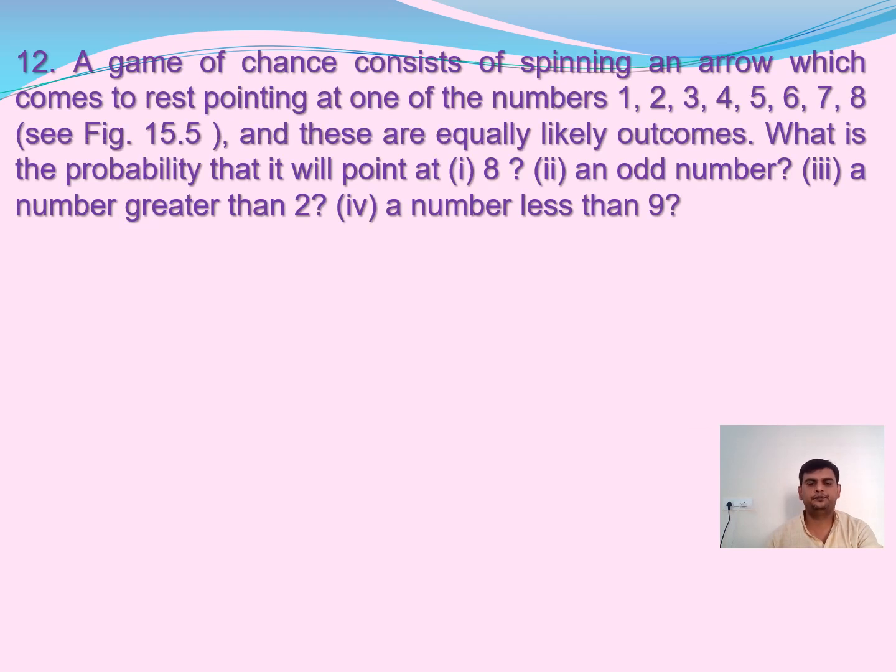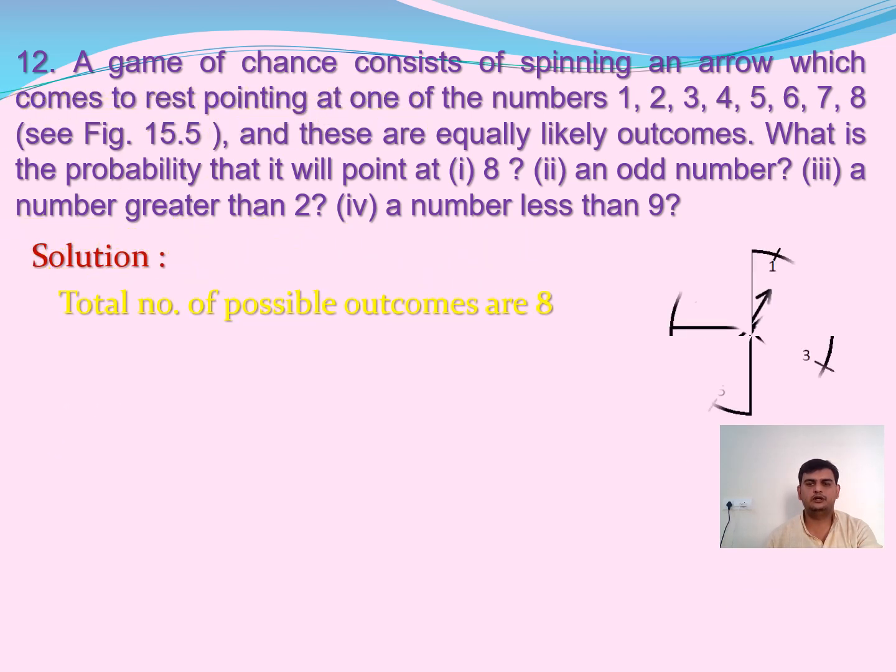Now here we have one more interesting problem, that is problem number 12. A game of chance consists of spinning an arrow which comes to rest pointing at one of the numbers 1, 2, 3, 4, 5, 6, 7, 8. See figure 15.5. So we have a picture also here. This is about our picture.